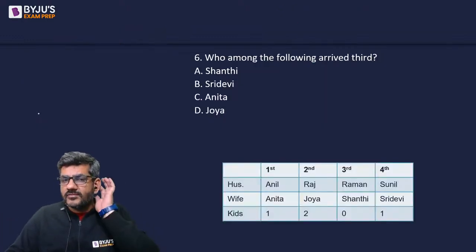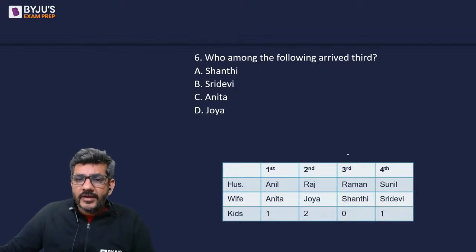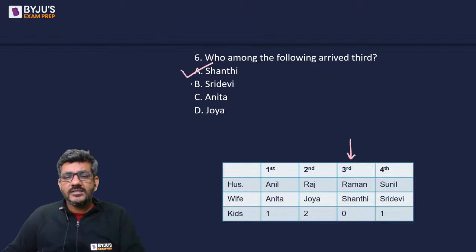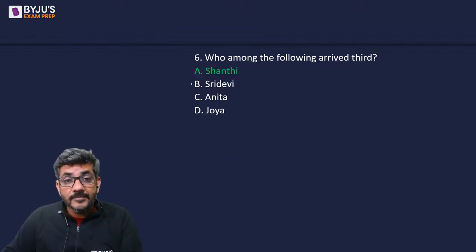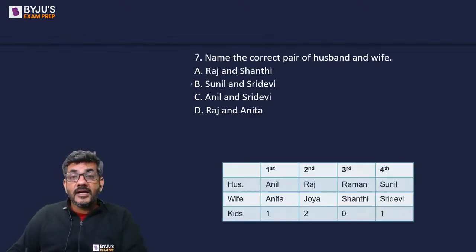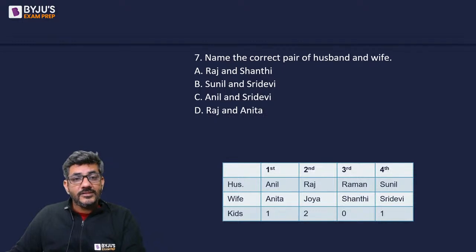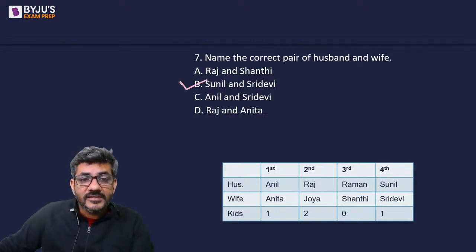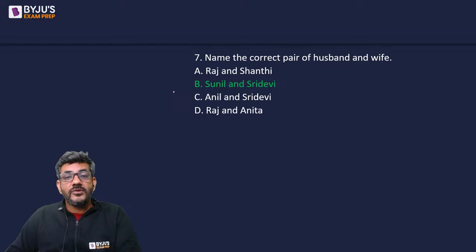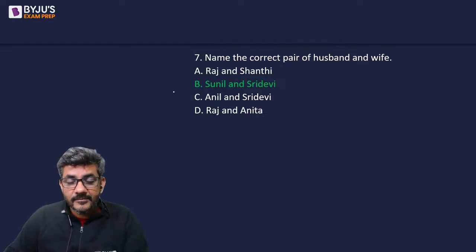So I have written all this information here. Who among the following arrived third? That is Raman or Shanti. Which one is given to us? Our answer is option A, that is Shanti. Next, name the correct pair of husband and wife. We have Anil and Anita, which is not in the options. Raj and Zoya is not in the options. Raman and Shanti is not in the options. But Sunil and Sri Devi is here. That is option B.